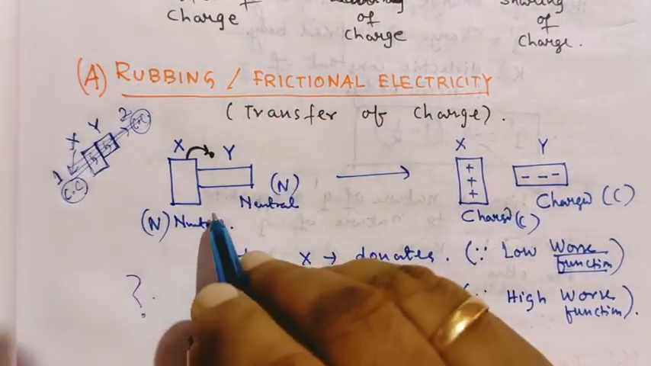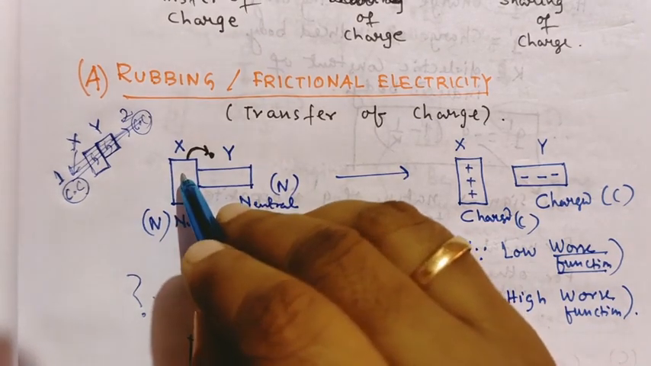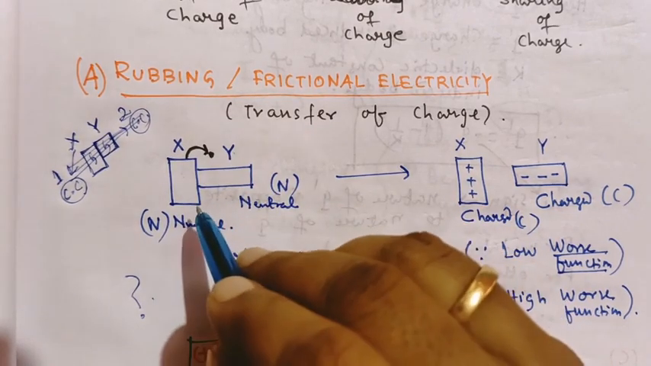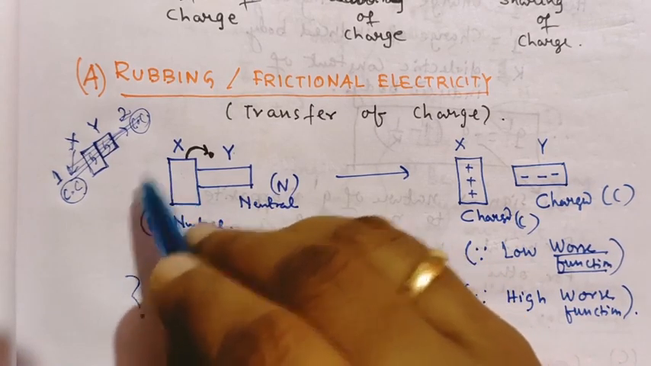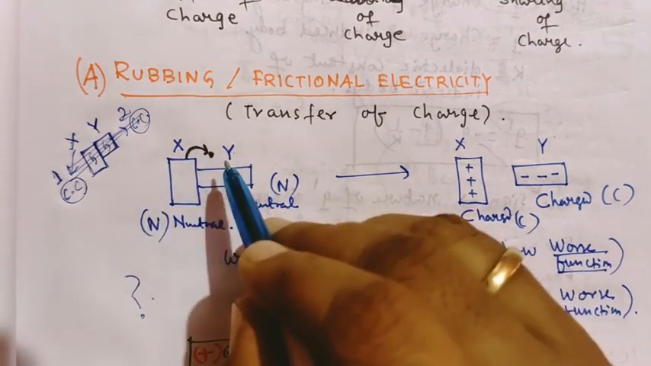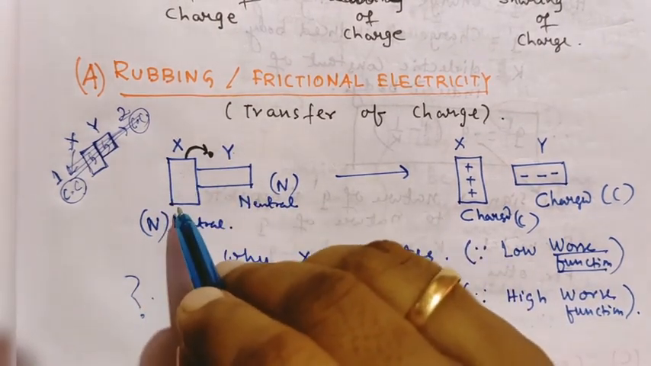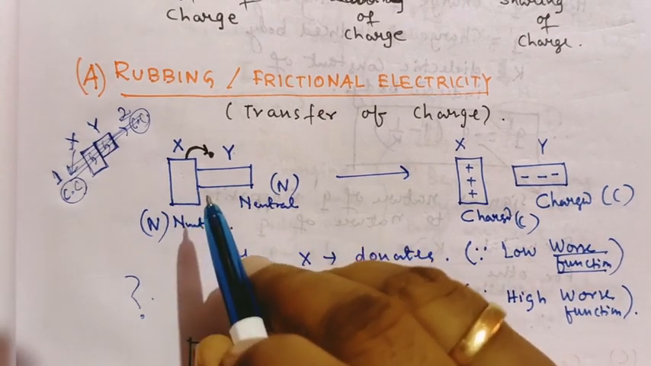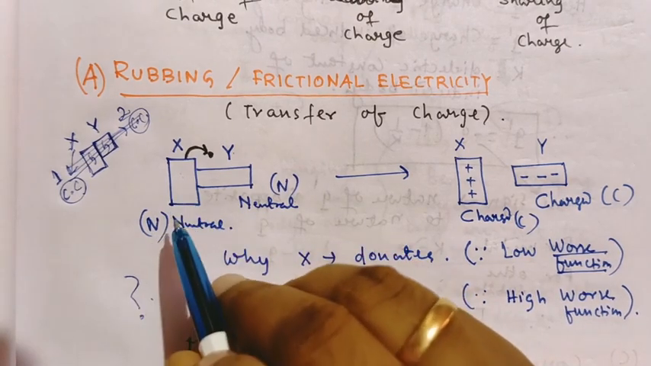Now come to the basic point. X and Y. X here donates electrons, Y here accepts electrons. First think of the basic chemistry concept: why does an electron not get out of a body by itself? Why does an electron not come out of a body itself? Why do we have to push to remove the electron? Because in the chemistry concept you know that the orbiting electrons are bound to the nucleus with a strong force of attraction, that is called the electrostatic force of attraction.